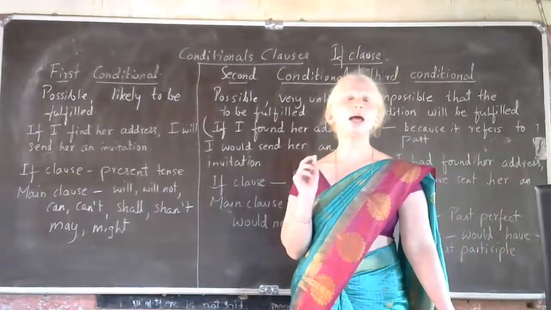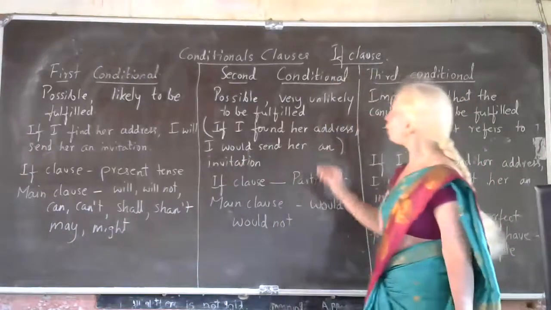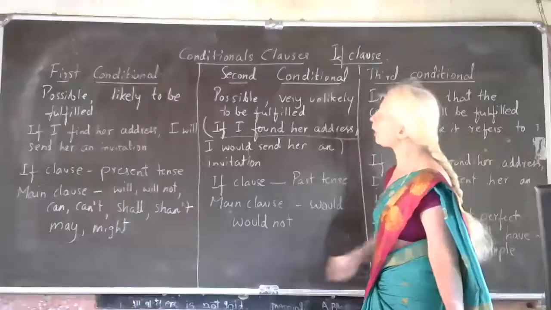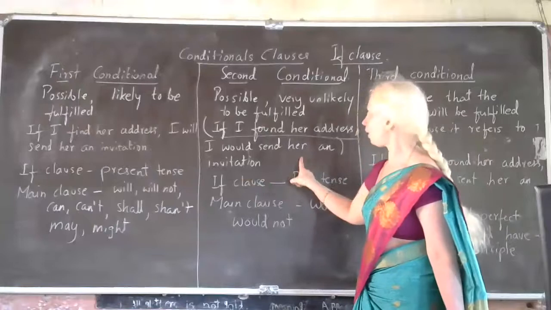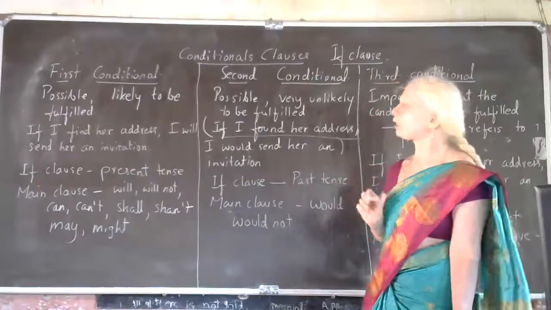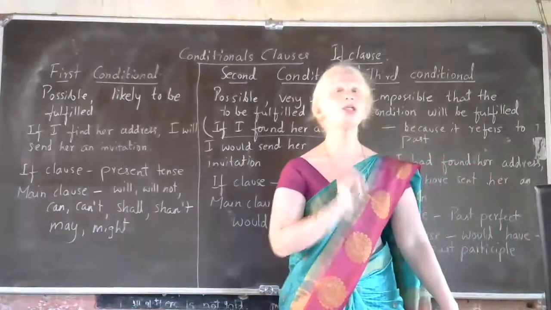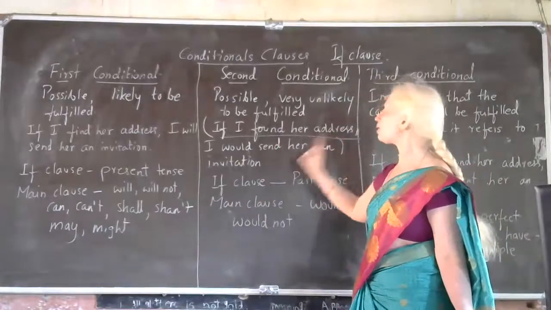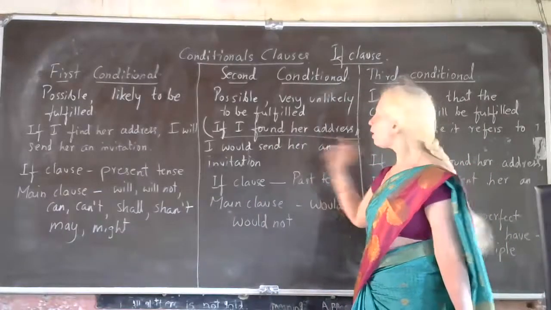It is an action which is going to happen only if this condition is fulfilled. Only in case I found her address, then I will send her an invitation.